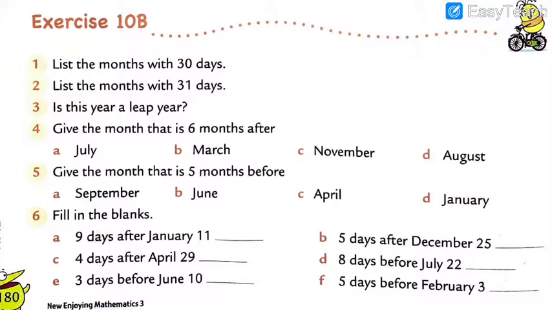Start writing all the years, and then in this year, a leap year means how will we find if 366 days will come in this year? So it will be a leap year, and especially in February, not 28 but 29 days will come.